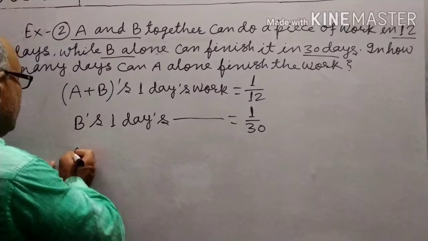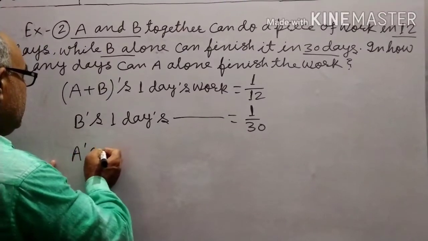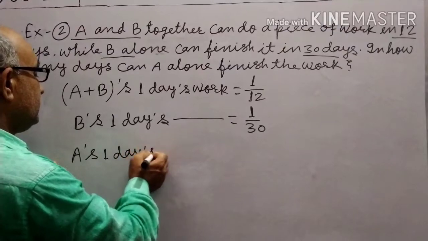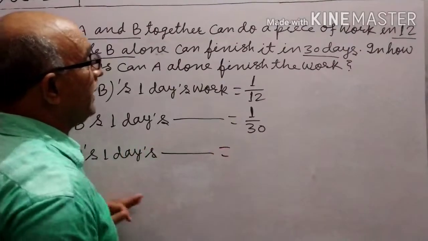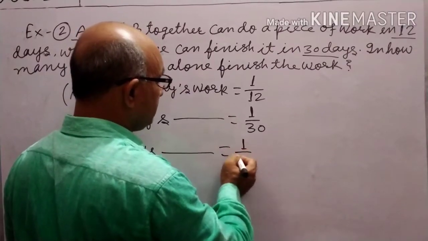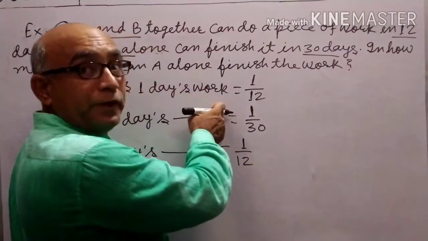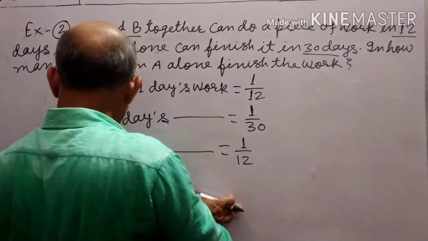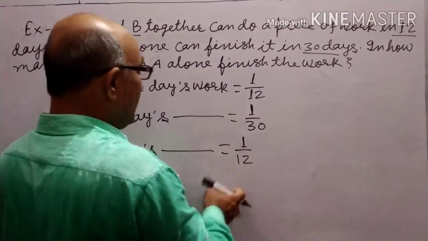So A's 1 day's work: 1 by 12 is A plus B's 1 day's work, and 1 by 30 is B's 1 day's work. By subtraction, find A's 1 day's work.